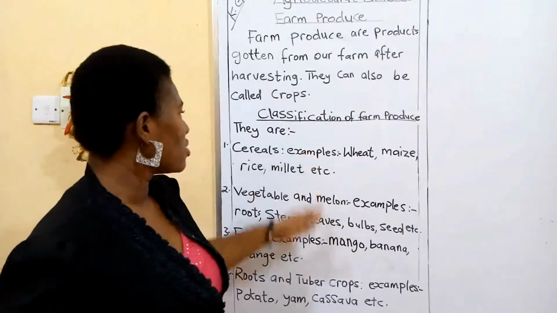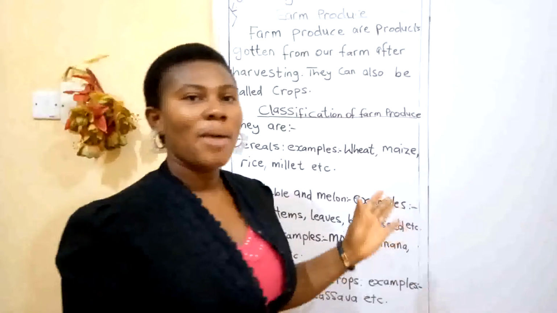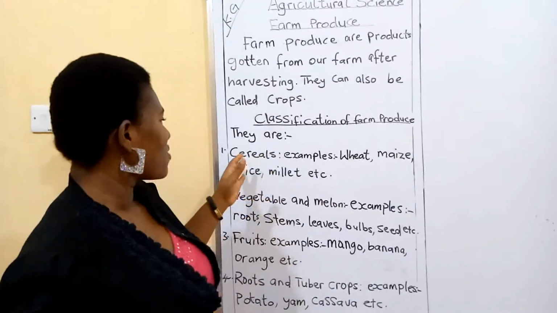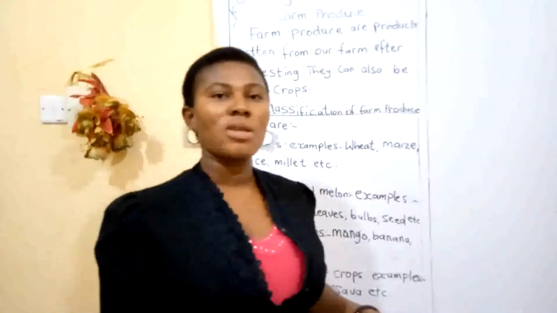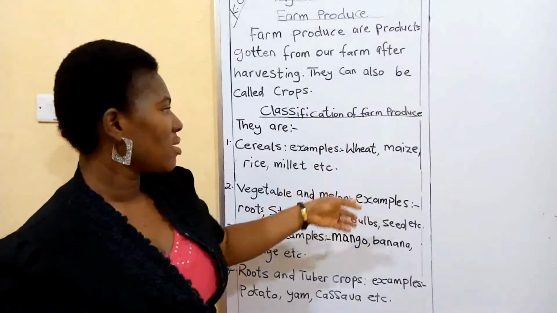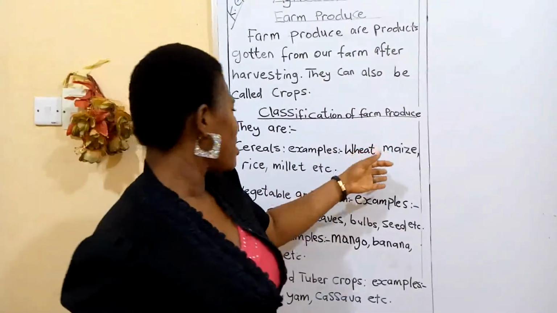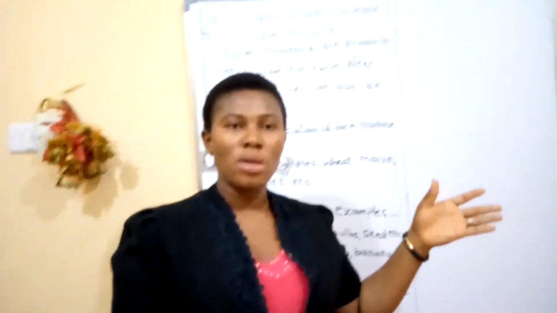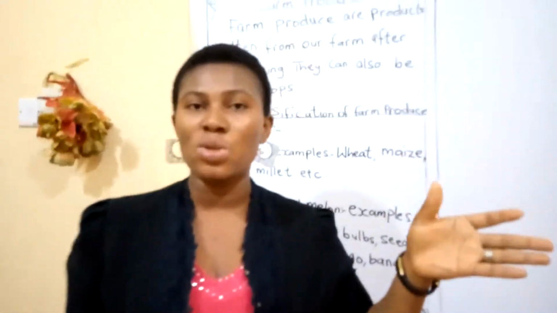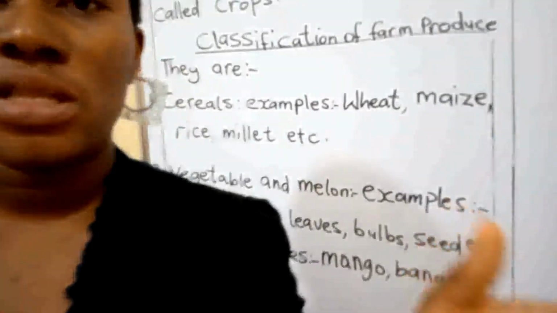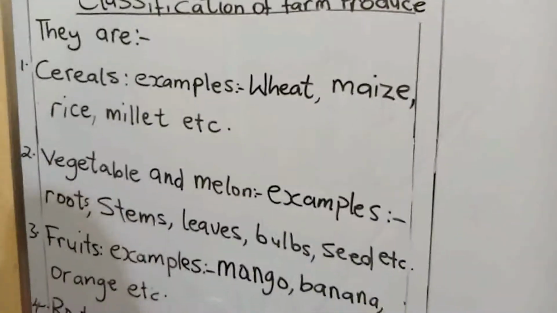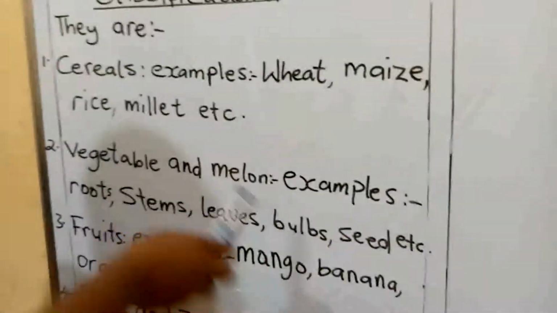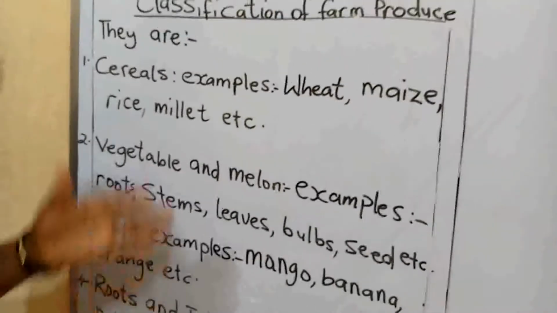Our farm produce can be classified into, number one, cereals. Examples of our cereal crops are wheat, maize, rice, and millet. They are grouped into cereal. They are called the cereal crops.